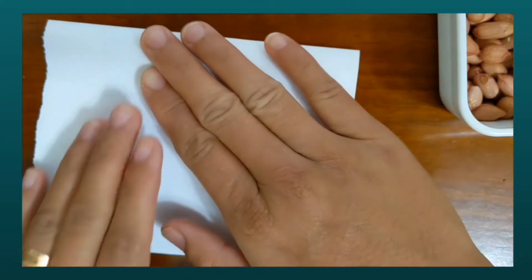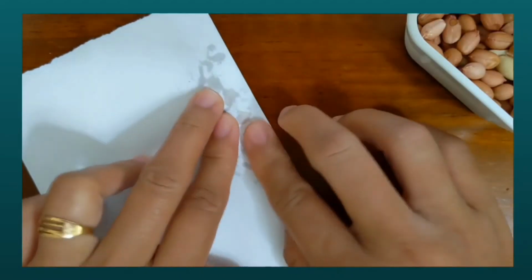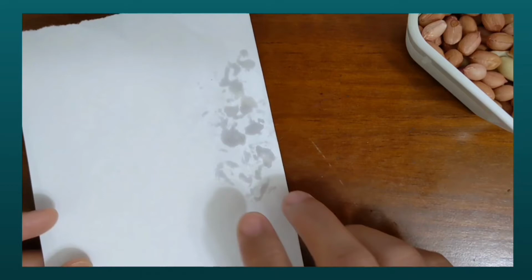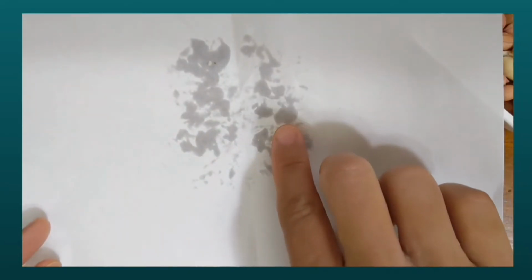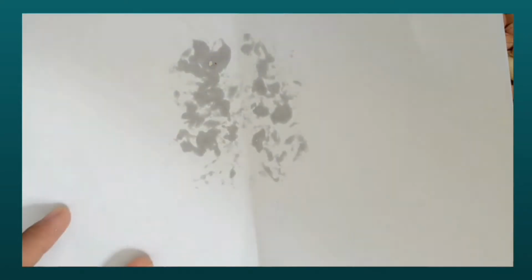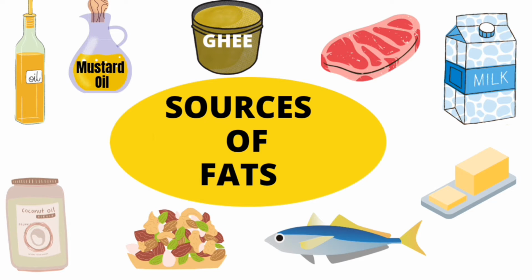To check the presence of fat in any food item, take a small quantity of it and wrap it in a piece of paper. Now crush it and unfold the paper. If you see an oily patch on the piece of paper, it indicates the presence of fat in the food item. Butter, ghee, meat, fish, nuts, coconut oil, mustard oil, soybean oil are some good sources of fat.